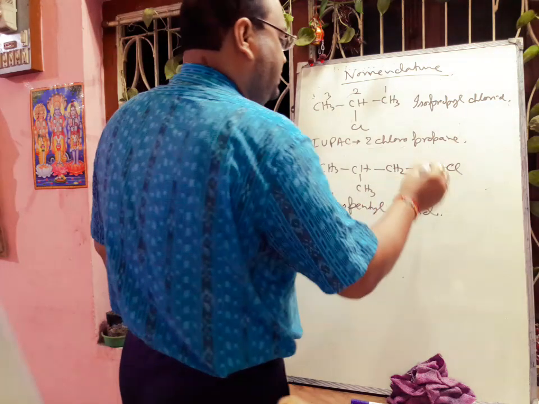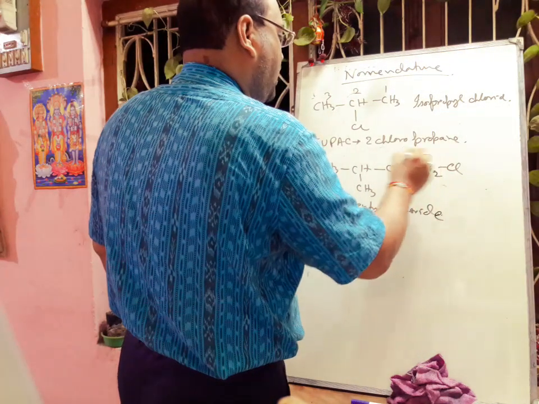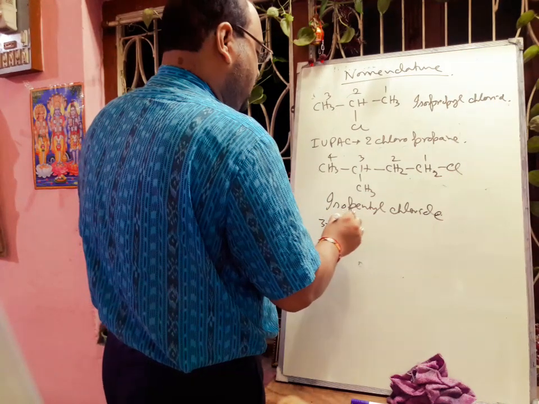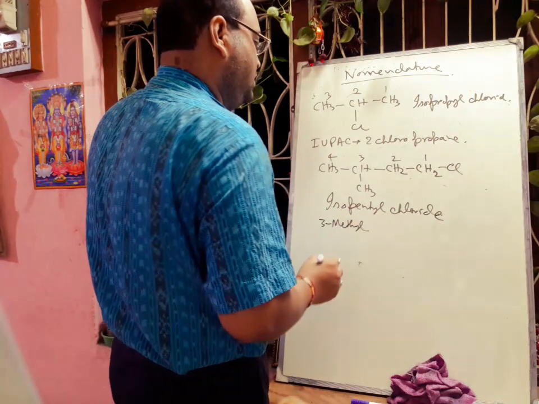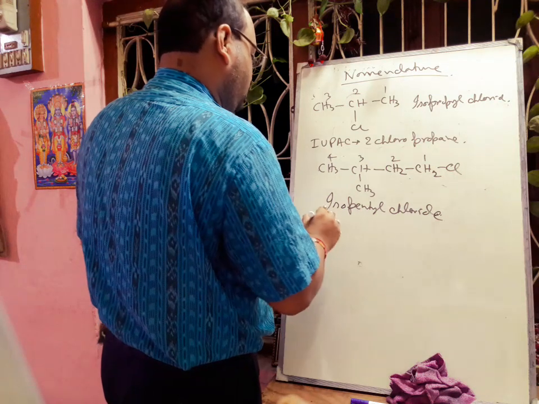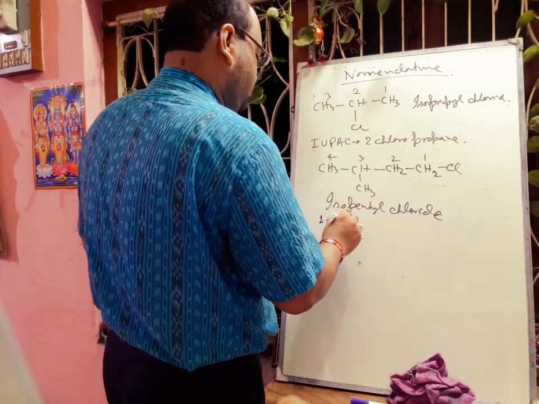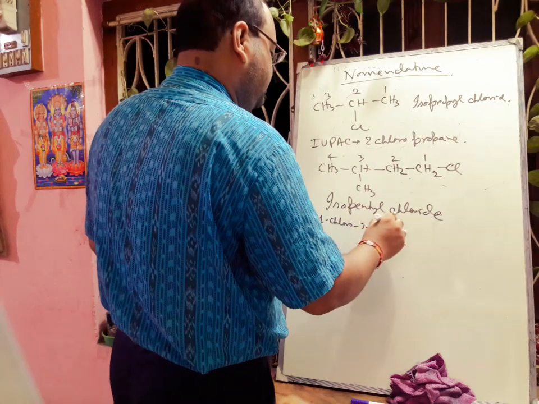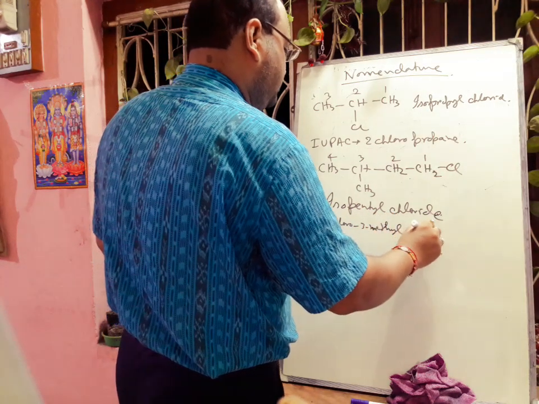And the IUPAC name is 1, 2, 3, 4, 1-chloro-3-methylbutane.